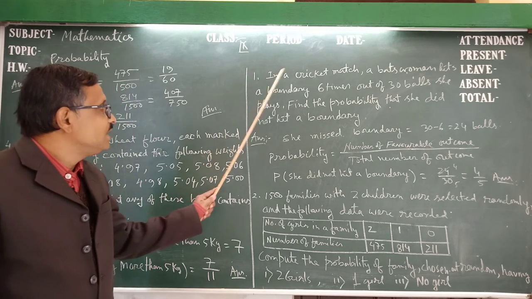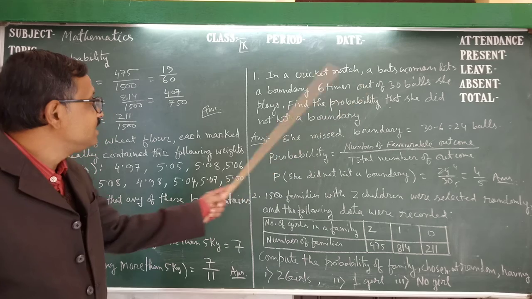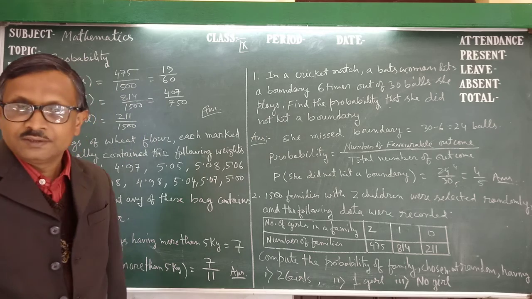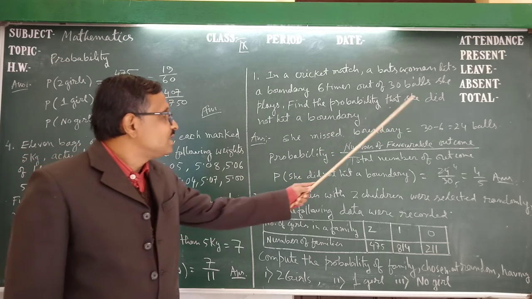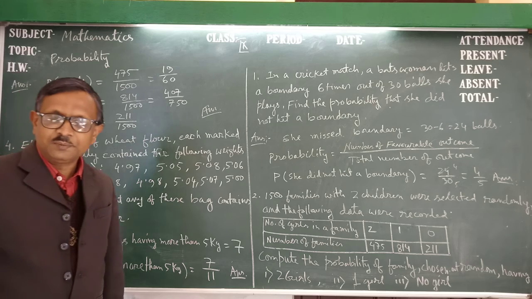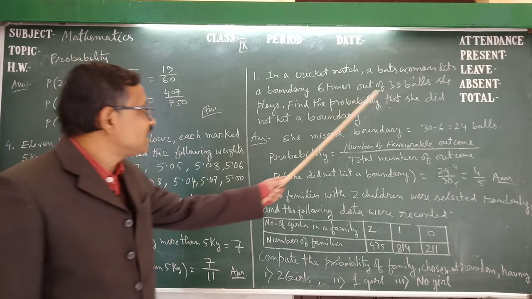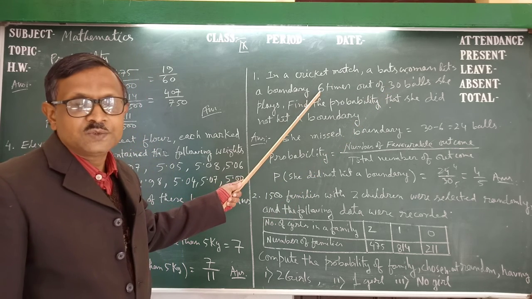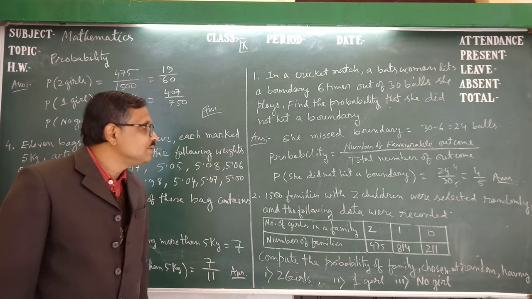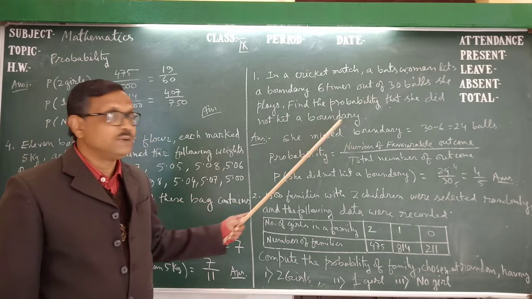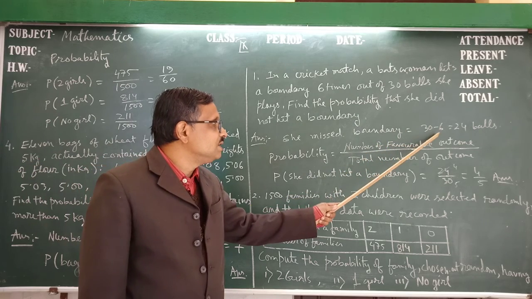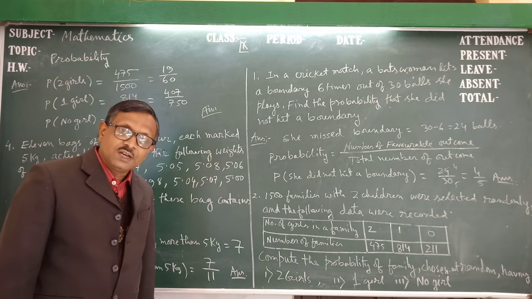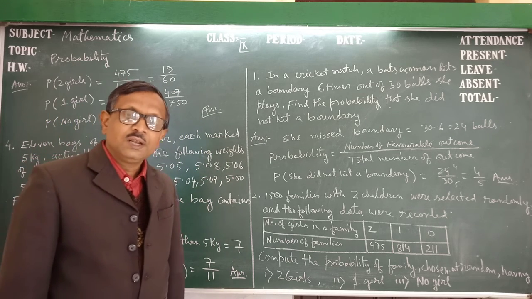So first question. In a cricket match, a batswoman hits a boundary 6 times out of 30 balls she plays. Find the probability that she did not hit a boundary. That means how many balls she played? She played 30 balls. Out of these 30 balls, she hit a boundary 6 times. Then how many times did she miss the boundary? She missed the boundary 30 minus 6, that is equal to 24 balls. So there are 24 balls where she did not hit a boundary.